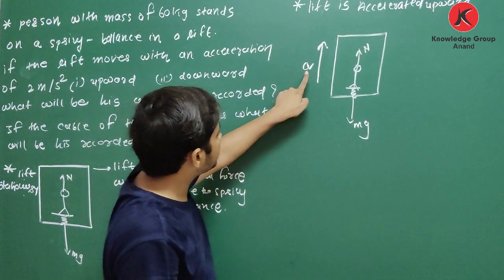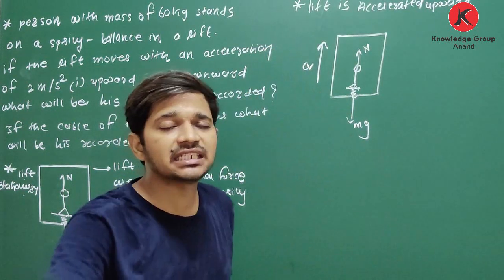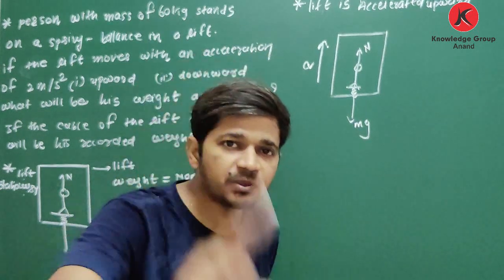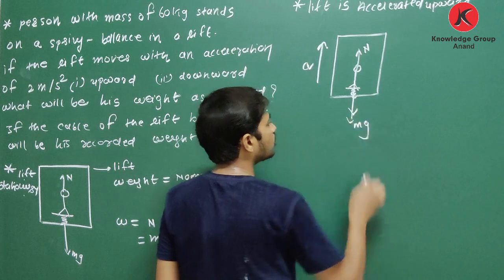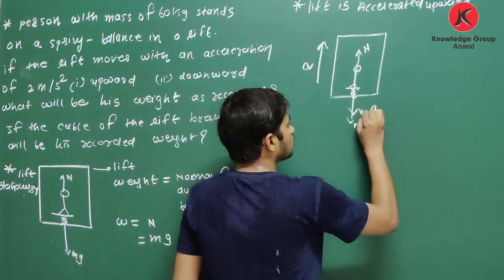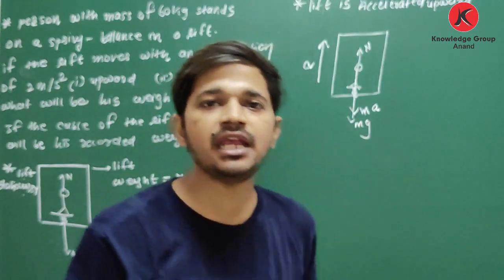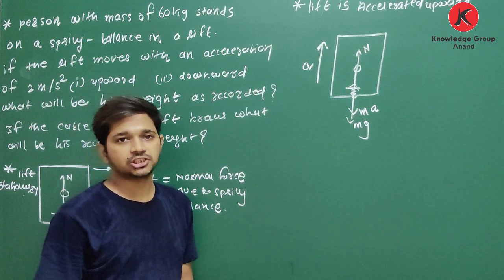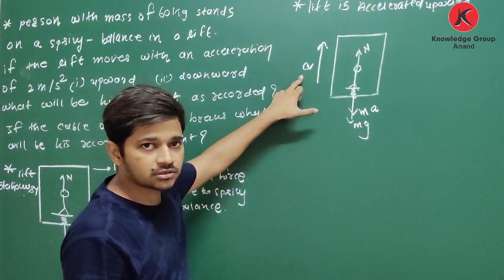If the acceleration of the lift is in upward direction, the person will experience the same acceleration a in the opposite direction. So if acceleration is a and mass of person is m, then it will experience a force ma in the opposite direction.